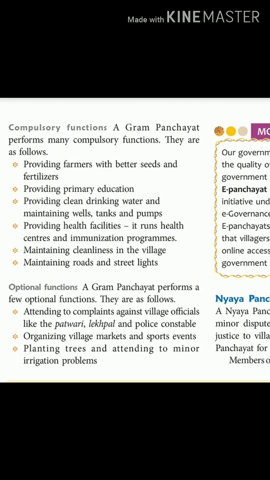Second is providing primary education. Now obviously education is another important field or a need. So students must be given primary education, that is up to standard 5. That must be done by the Gram Panchayat.